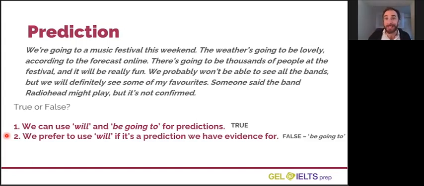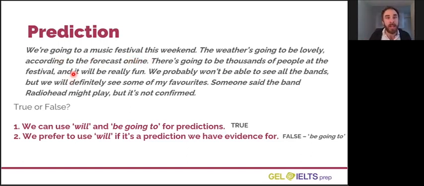This is false. It's the opposite. We use be going to if we have evidence for it. Let's look at the second sentence. The weather's going to be lovely according to the forecast online. This person has looked on the internet, they've seen the weather for this weekend, and so they are basing their opinion or prediction for the future on this evidence, the online forecast.